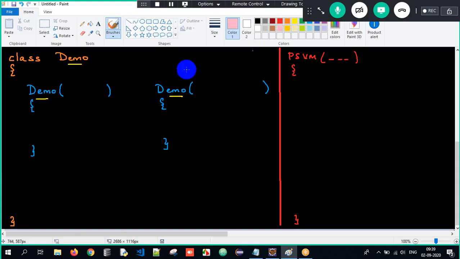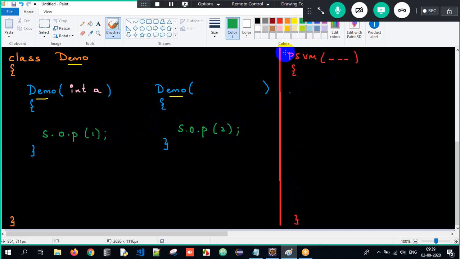Therefore, now I just pass it as int a. Now is it valid? Absolutely. Why? Sir, there is a change in the number of arguments. Perfect, guys. Now here I will just print System.out.println, the output as 1. Now in the other constructor, the output as 2.